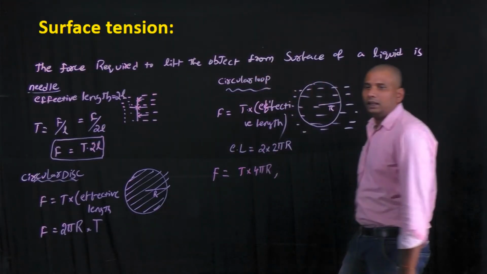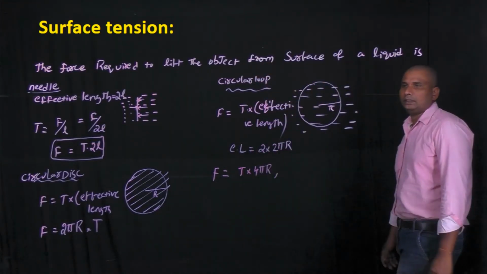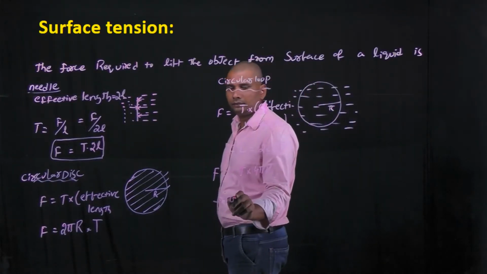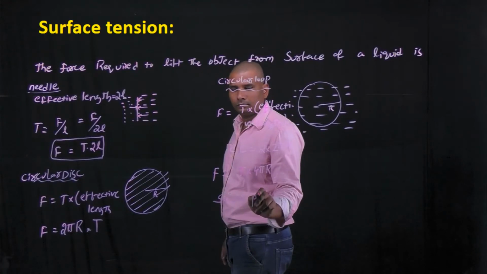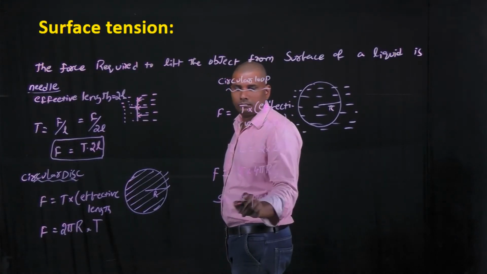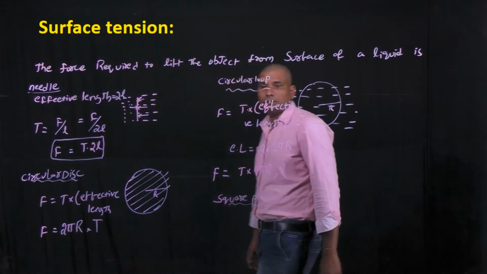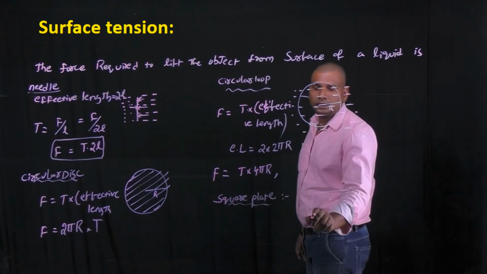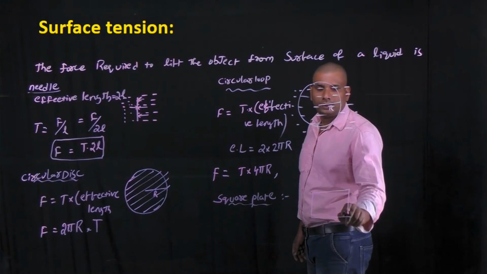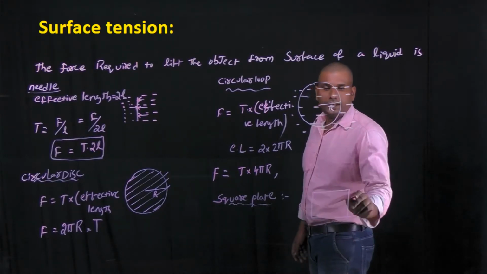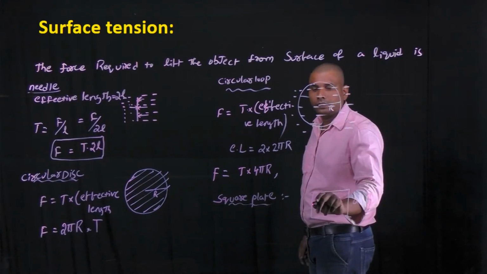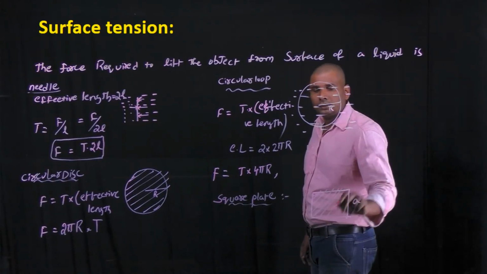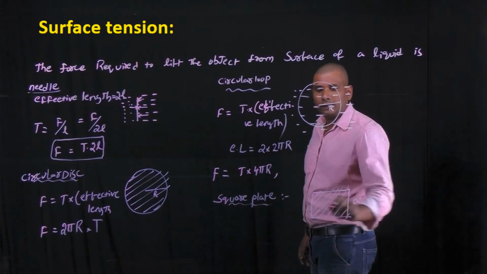Okay. And in case of a square plate, let us consider this is a square plate of side a which floats on the surface of water.